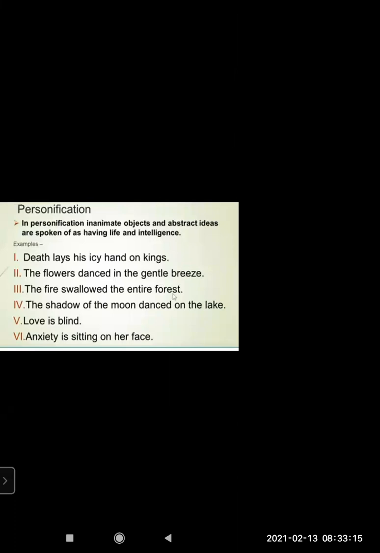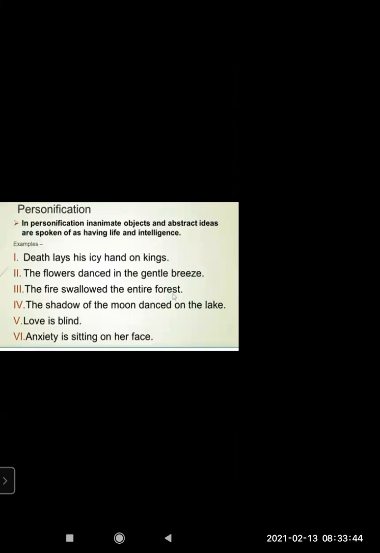This quality of a living thing is given to fire. So the fire swallowed the entire forest means it destroyed everything. To give it poetic impact, they said nigal jana. Literally, it must not have swallowed like it has a mouth, but it had destroyed everything. That's why it is given here.